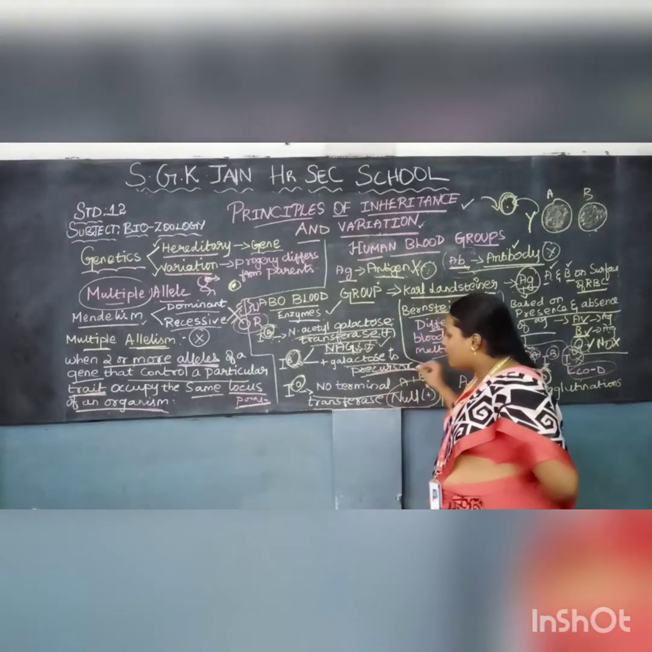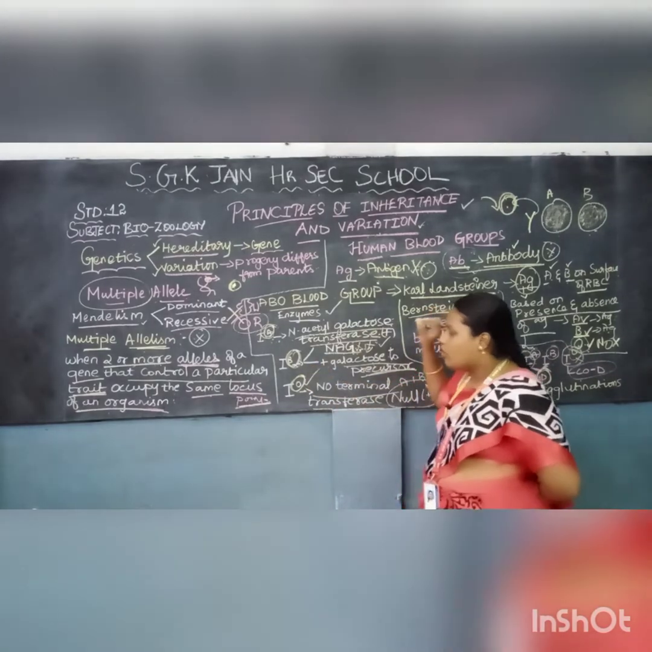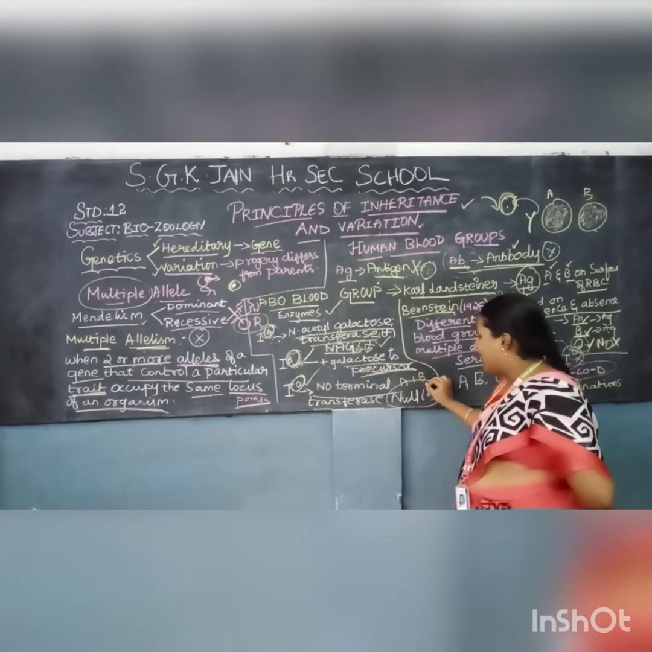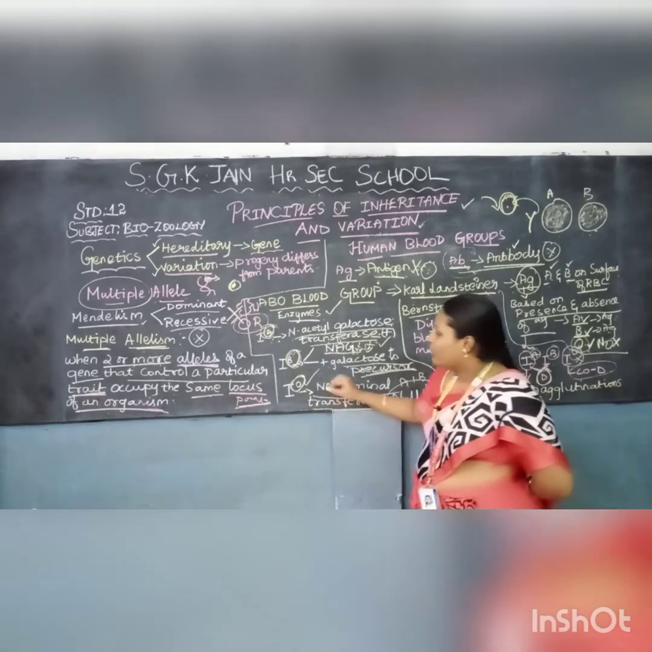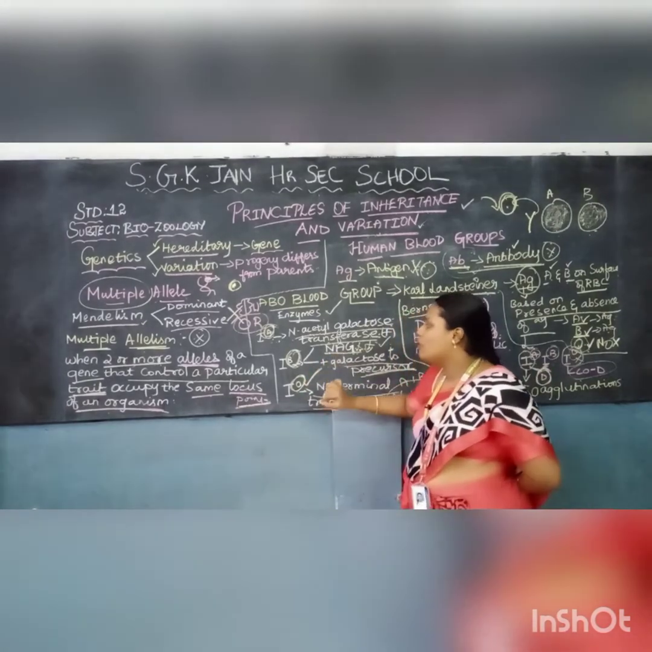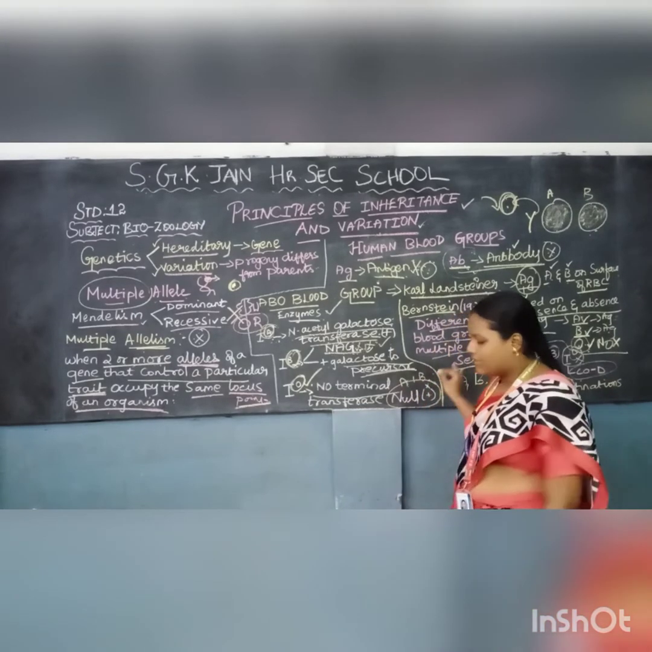If no terminal transferase is present, then we can come to the conclusion that it is an O group. So the A and B antigens will not be present in the O group. That is why we call O a universal donor. Clear? So we are clear until this?